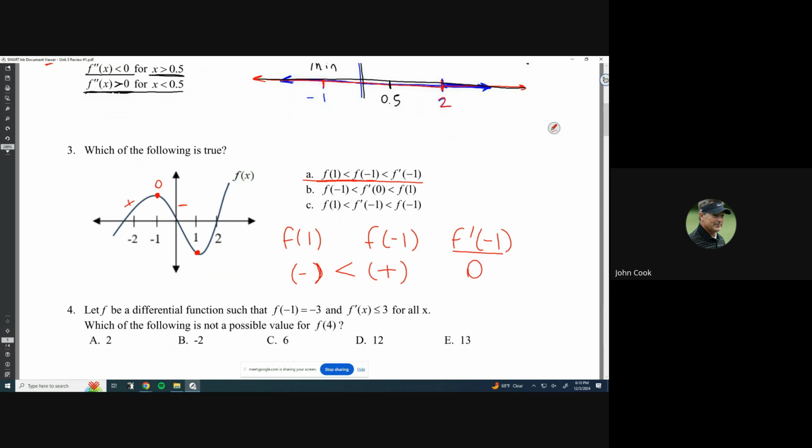So let's see if the inequality is still true. Is any positive number, whatever it is, going to be less than 0? Of course not. So this is not true. That's the approach we're going to take for the rest of these problems.